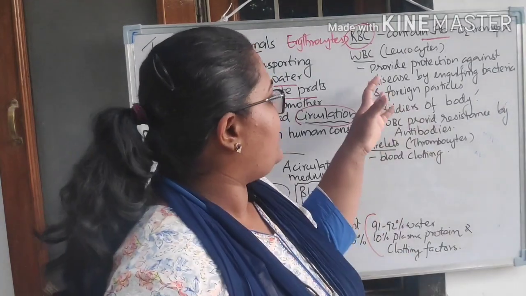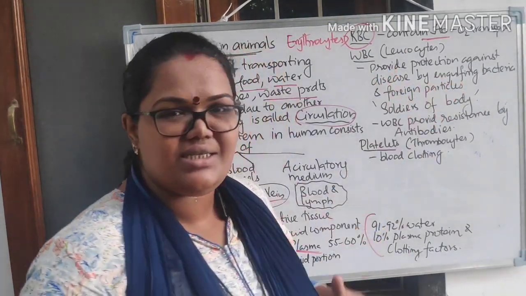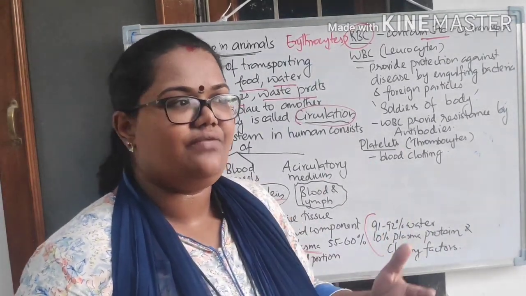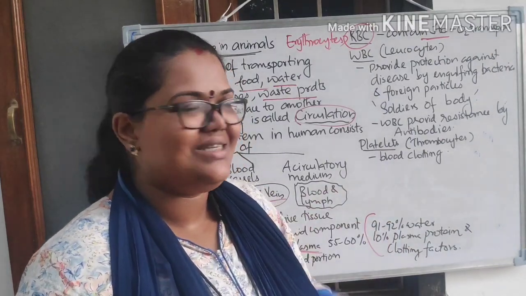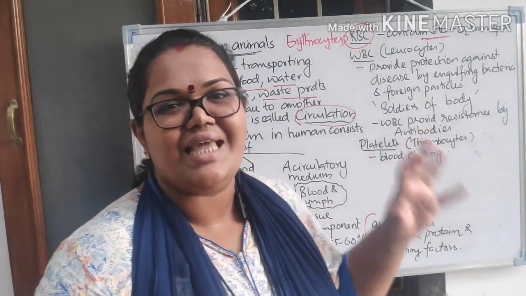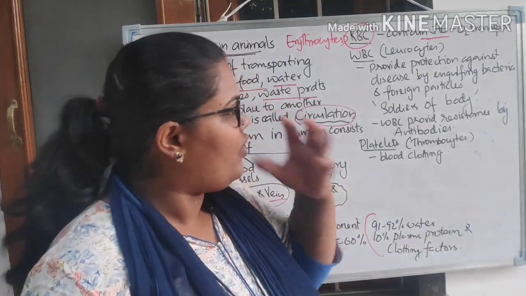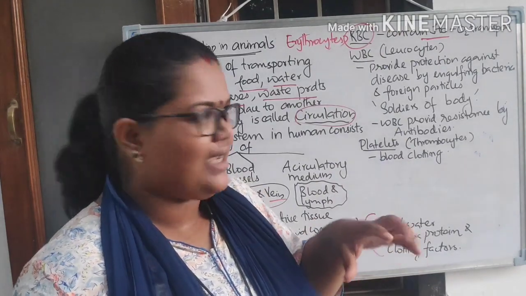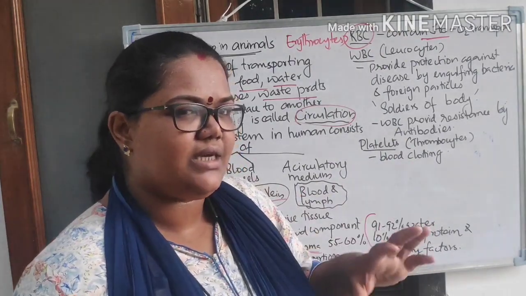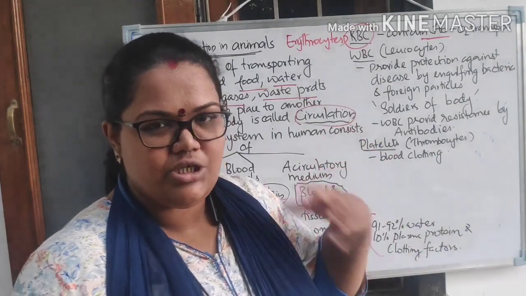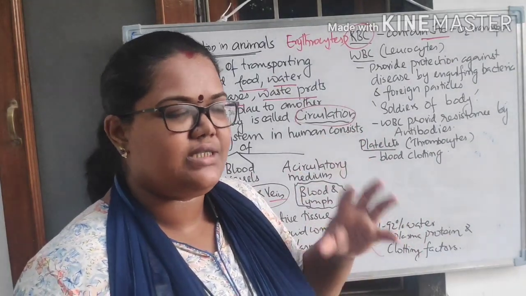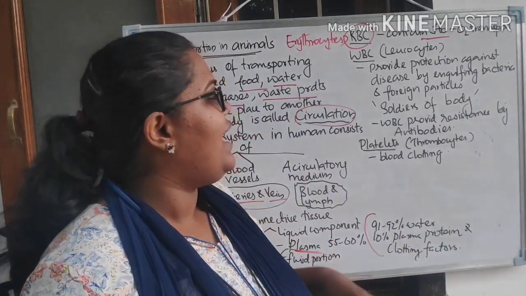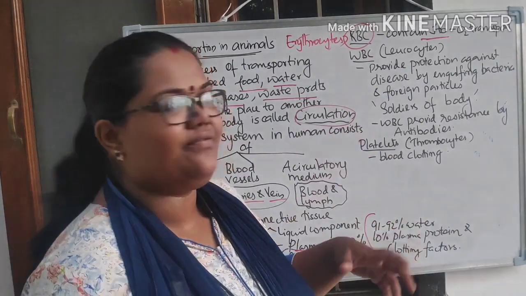It will protect, right? So here they will provide protection against disease by engulfing the bacteria and all other foreign particles. Engulfing means it engulfs them, that means there is a special process, that is cell eating, phagocytosis, right? Any bacteria or foreign particles, if not needed for that cell, the WBC will go there. Different types of WBC are there, like macrophages and all. No need to go into detail, but you have to understand what that is. These will engulf that particle through phagocytosis, and it will protect that cell from all these infections,